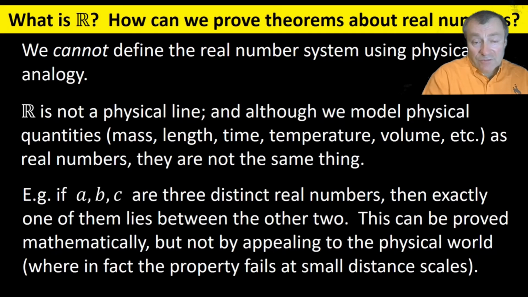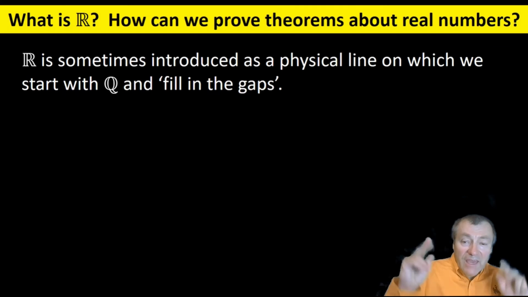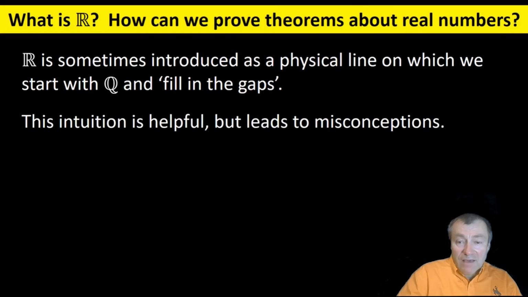A third attempt to define real numbers is to say that we're starting with the rationals and then filling in the gaps. Great, what does that mean? Well, it's closer to the truth maybe, but it's still not precise. It certainly requires refinement. The statement has more than one possible interpretation, and it still isn't something precise enough that it can be used in a proof.